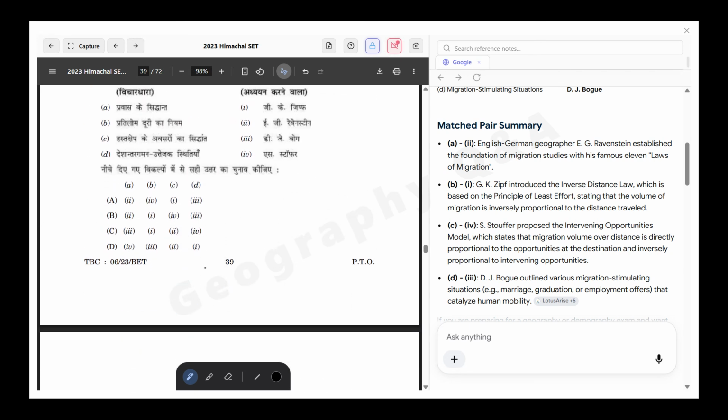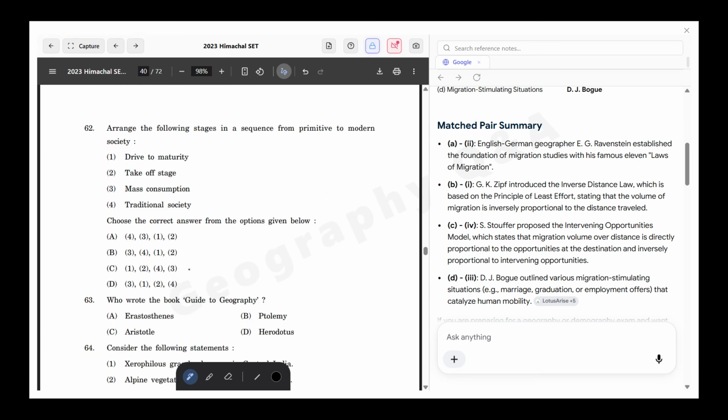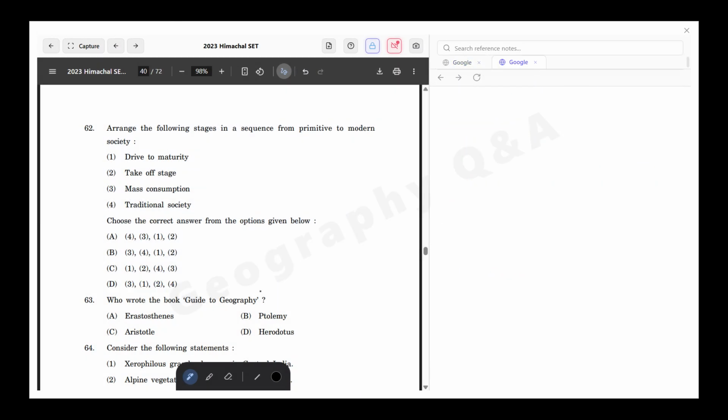Now the next question is: arrange the following stages in sequence from the primitive to the modern society. The options are drive to maturity, take-off stage, mass consumption, and traditional society.